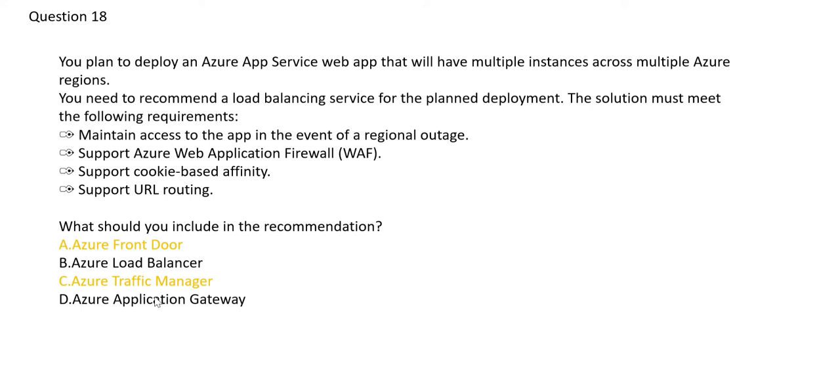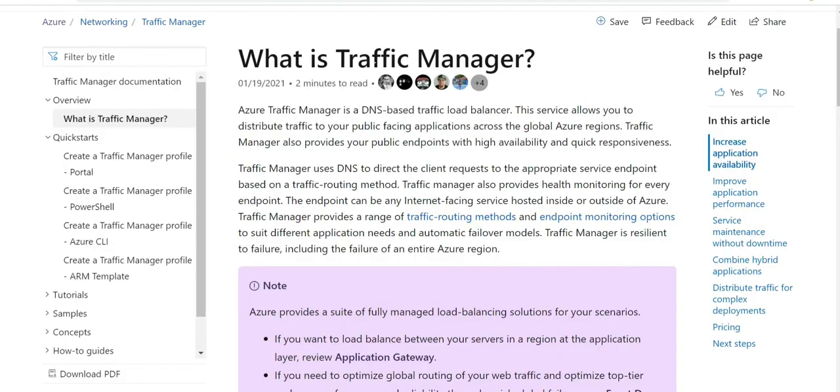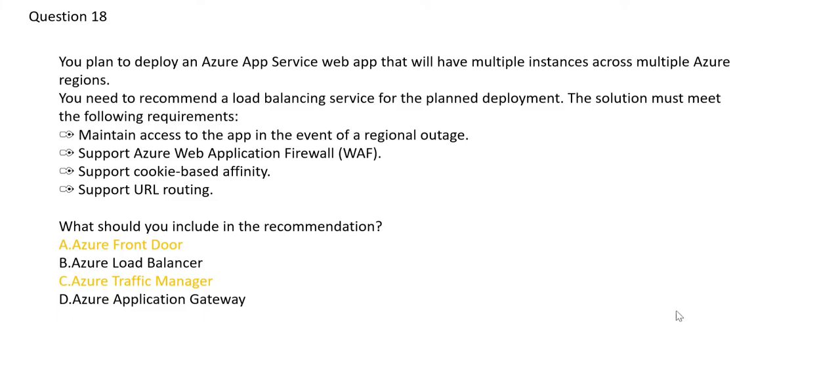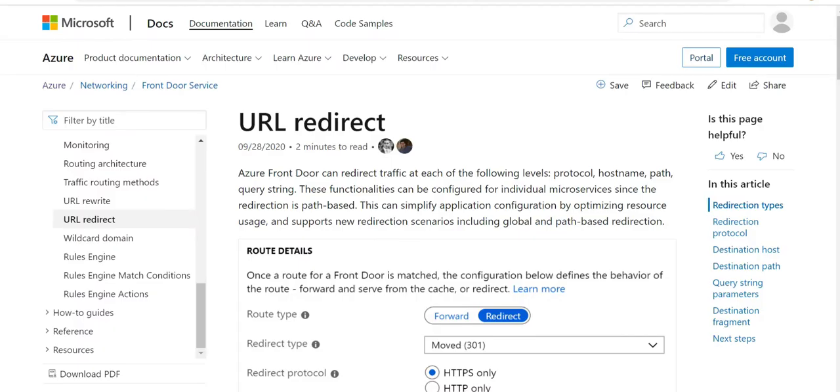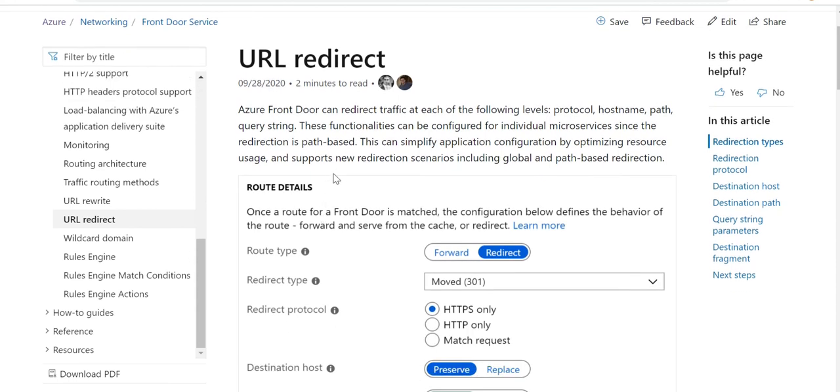So if you see traffic manager, it uses DNS for routing. So you see this DNS based load balancer, and it is a global load balancer. But we are looking for URL routing. So front door looks to be a potential option. So this is what front door does. It does URL redirect.